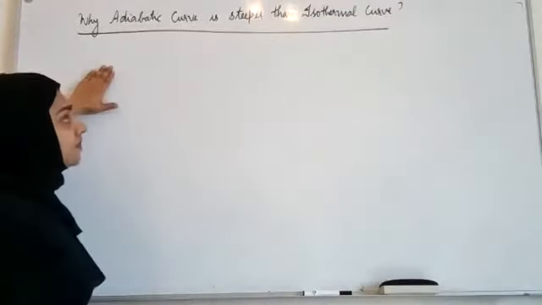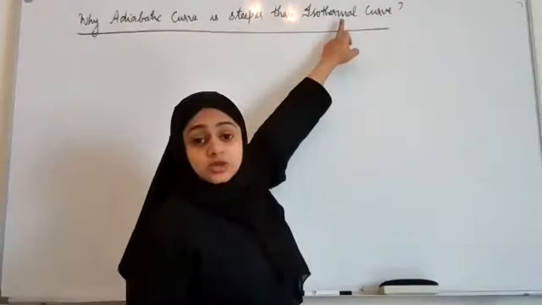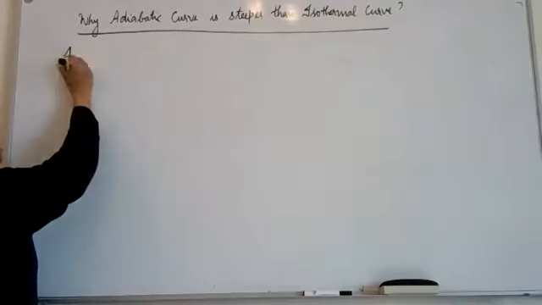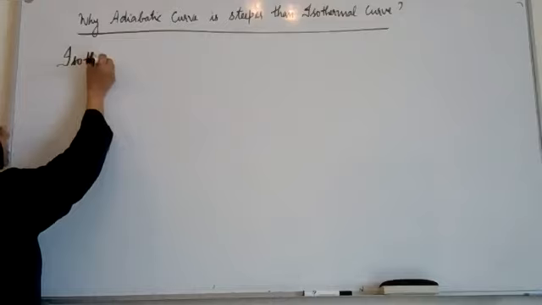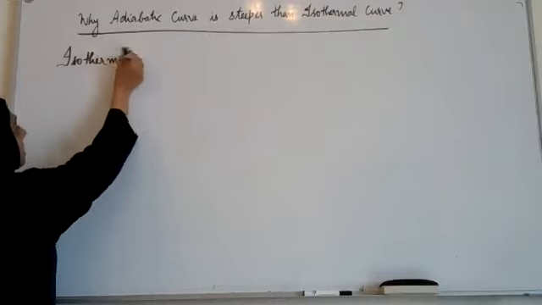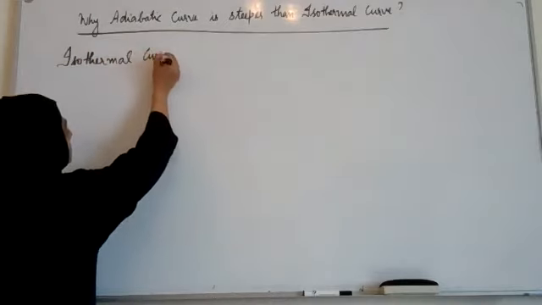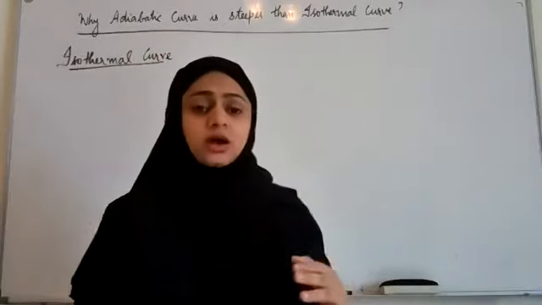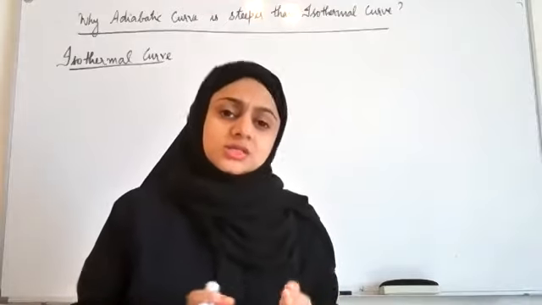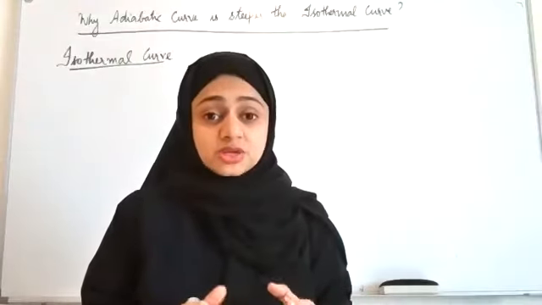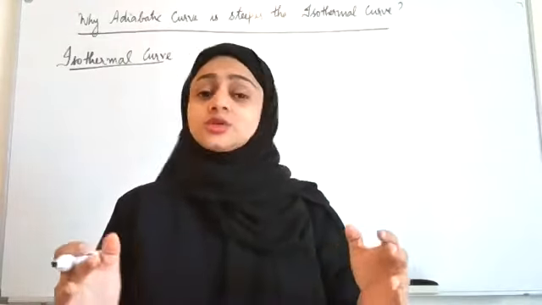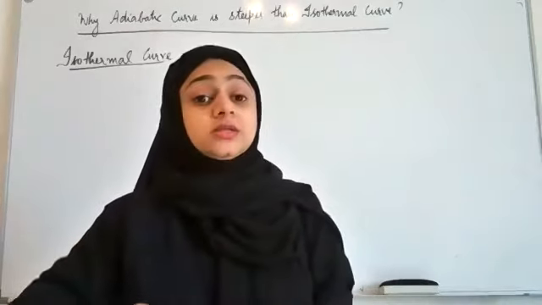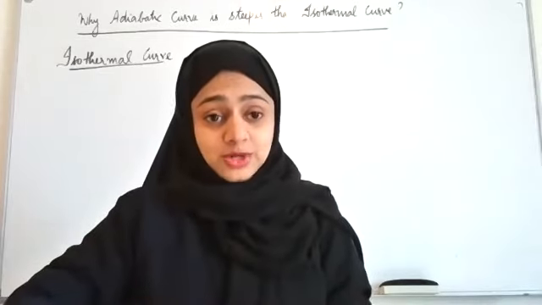So let me first consider the isothermal curve. I'm considering an isothermal change. Isothermal means the temperature remains constant. In practical cases, isothermal changes are changes which occur slowly, expansion which occurs slowly, so there is enough time for the system and the surrounding to enter into thermal equilibrium.